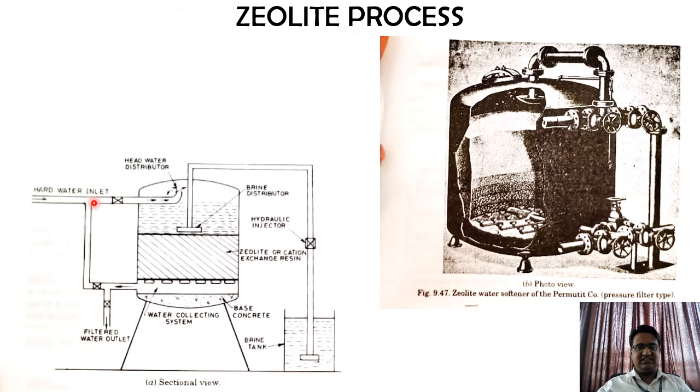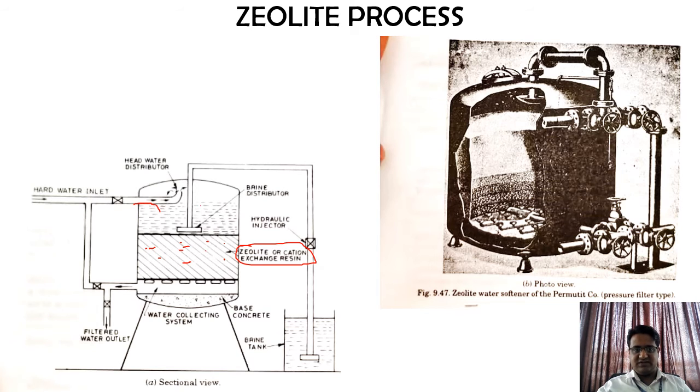Now this is just a line diagram representation, one of the sectional views. Here again we have the hard water inlet and the same kind of sealed channel. We have the media, and here instead of media we have zeolite.